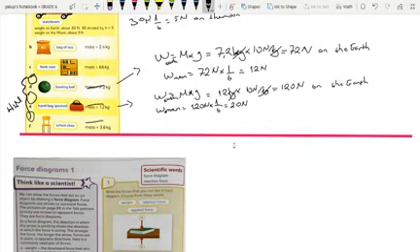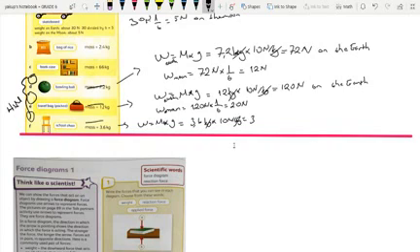This one, school chair: weight equals mass times gravity. What is the mass of it? 3.6 kg times 10 Newton over kg. Kg is simplified.